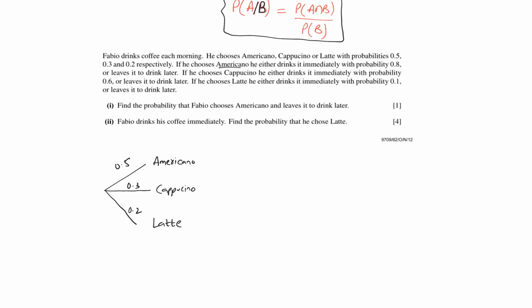If he chooses Americano, he either drinks it immediately with probability 0.8 or leaves it to drink later. So there are two options now. Either he drinks immediately or later, and same cases for all.